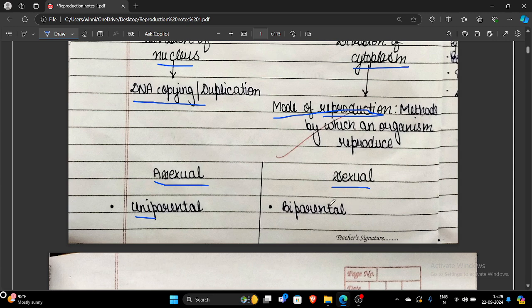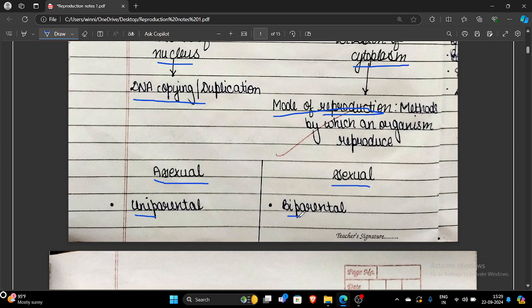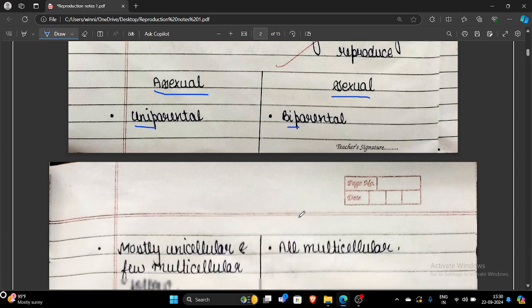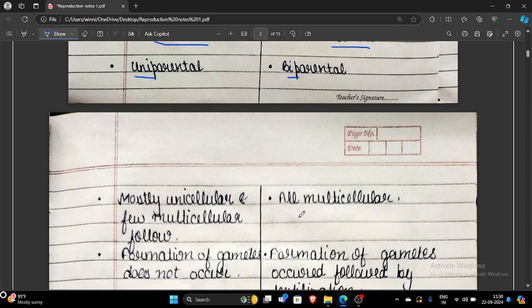In the case of sexual reproduction, two parents are required. That's why it is written here as biparental: one male and the other female. The asexual mode is usually followed by mostly unicellular organisms and a few multicellular organisms, whereas the sexual mode of reproduction is only followed by multicellular organisms.